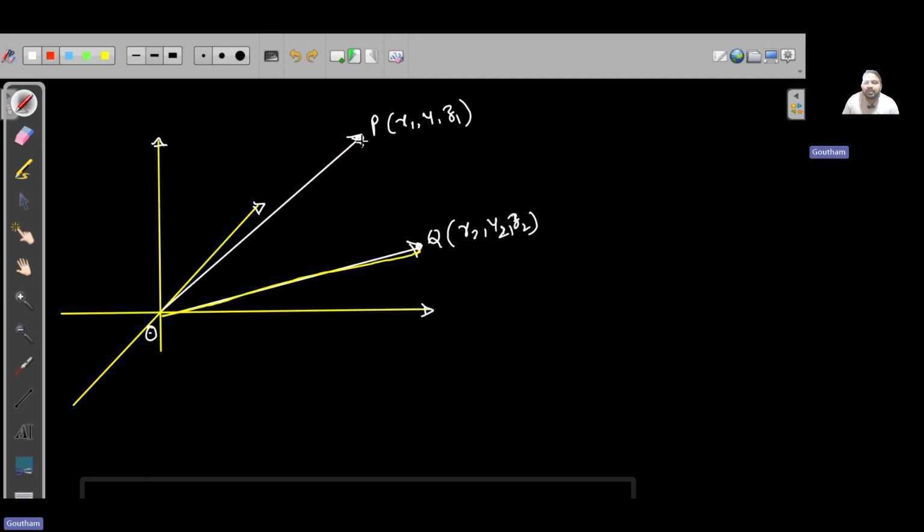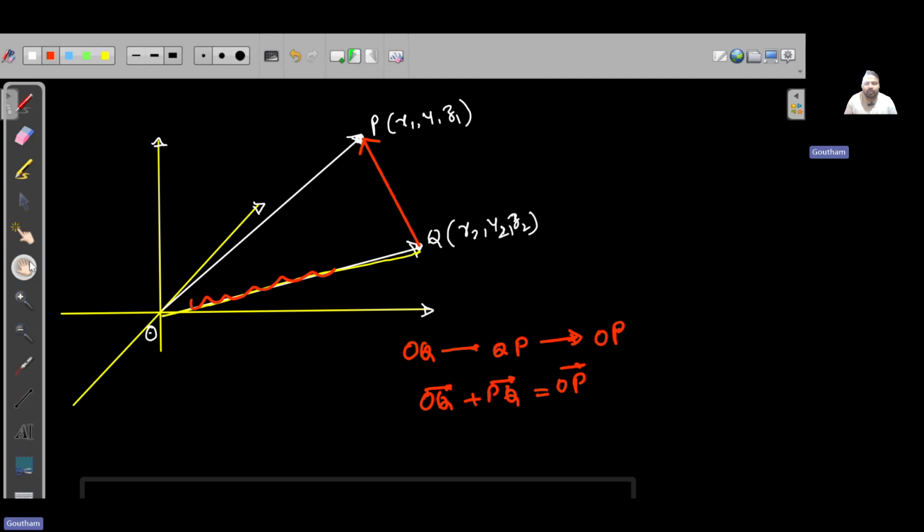If I want to go from here to here, by using the vector law of addition, going from O to Q and then from Q to P is equivalent to going from O to P. Therefore, I write OQ plus QP is equal to OP.